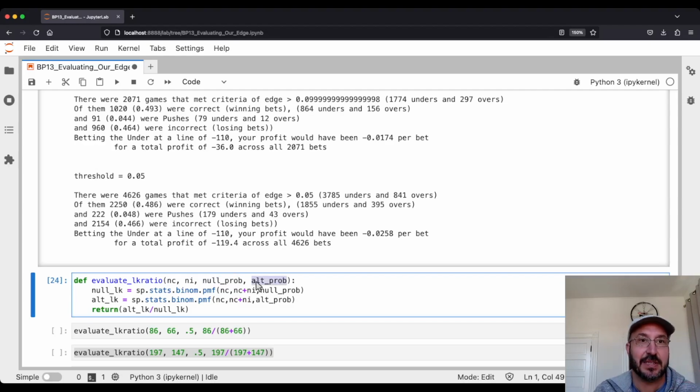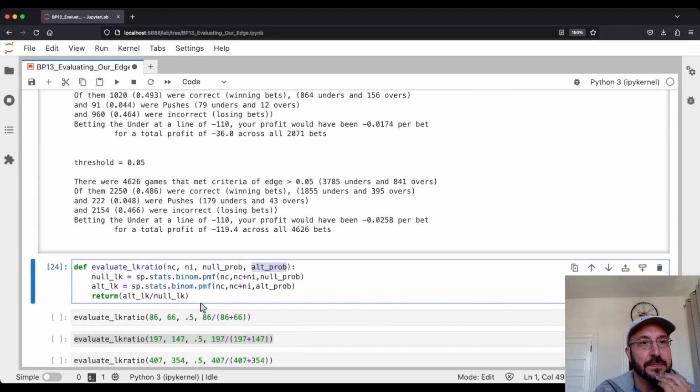And last time we said we'll do what they might call empirical Bayes, where you pick your alternative probability to be what your observed probability was, and we'll play with these assumptions a little bit to test ourselves. And again, this is not meant to be super conclusive or anything like that. It's just meant to give us some sense of how unlikely we would be to see this if we really had no edge whatsoever.